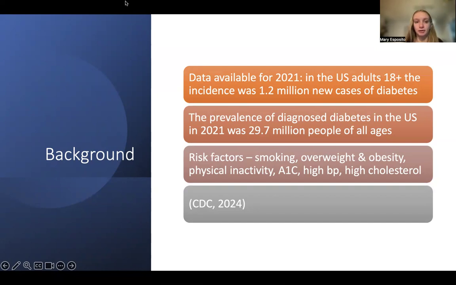There are many risk factors that people are aware of for diabetes. A common one is obesity, which is what I looked at. And all of these risk factors listed are ones that can be controlled as compared to ones that cannot, such as genetics: smoking, overweight and obesity, physical inactivity, A1C, high blood pressure, and high cholesterol. And this data is from the CDC.